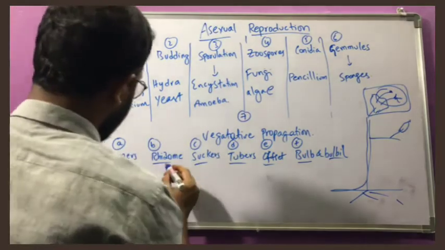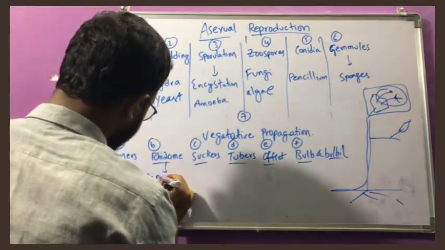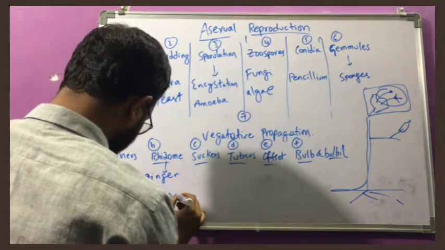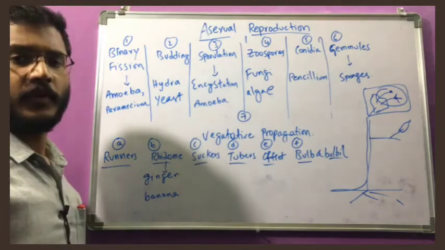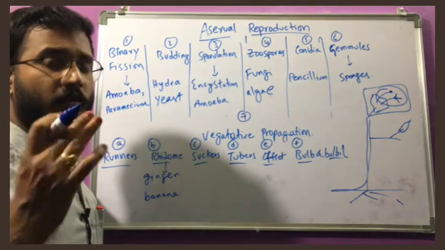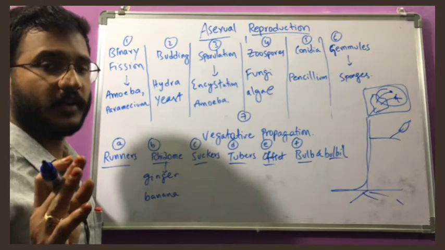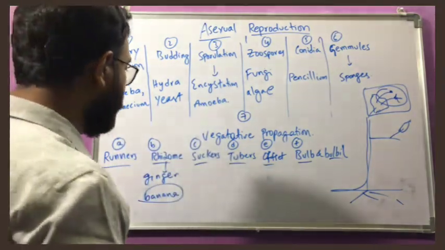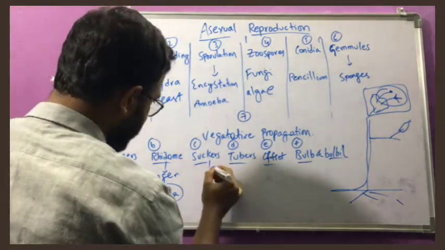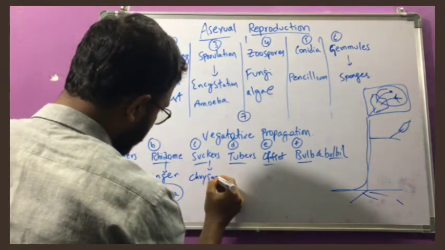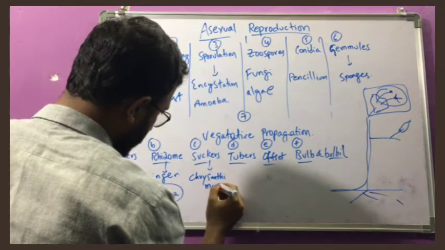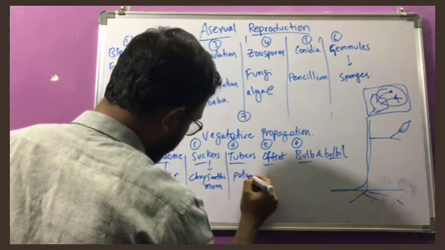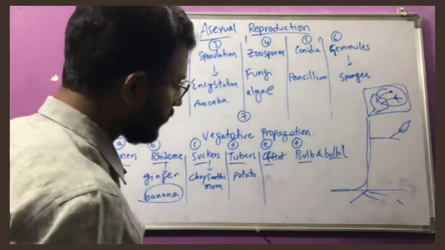Okay, and the rhizome, this is ginger, adrak, and banana. Banana also, a small sapling you can plant. Not at all a reproductive part like a flower, but a new plant will come. That belongs to rhizome. And suckers, its example is chrysanthemum. The tubers, you know, potato, sweet potato, beetroot, all the tubers only.